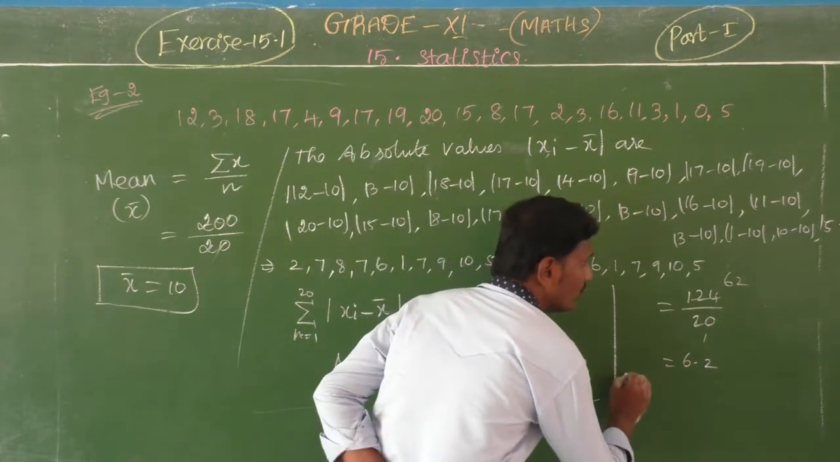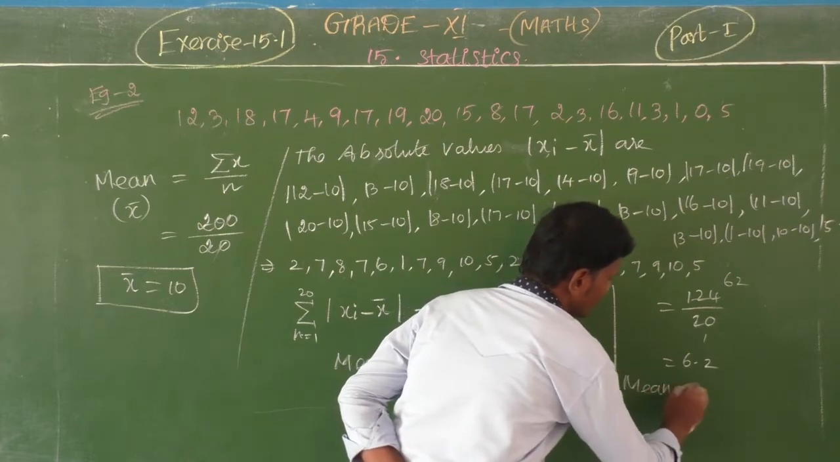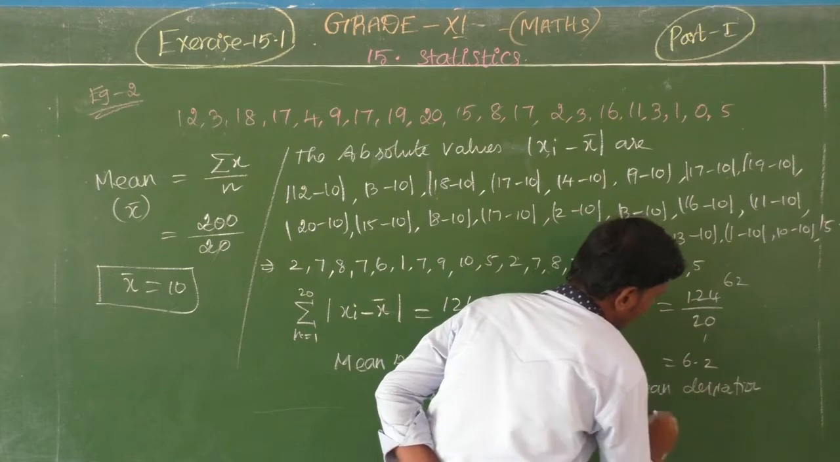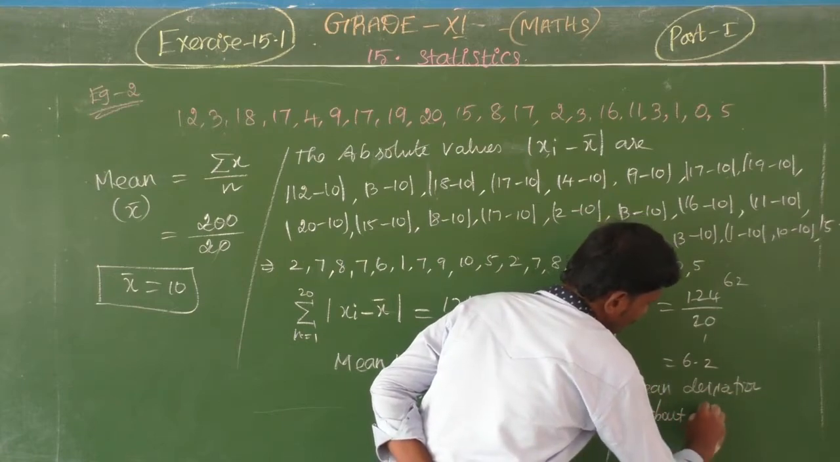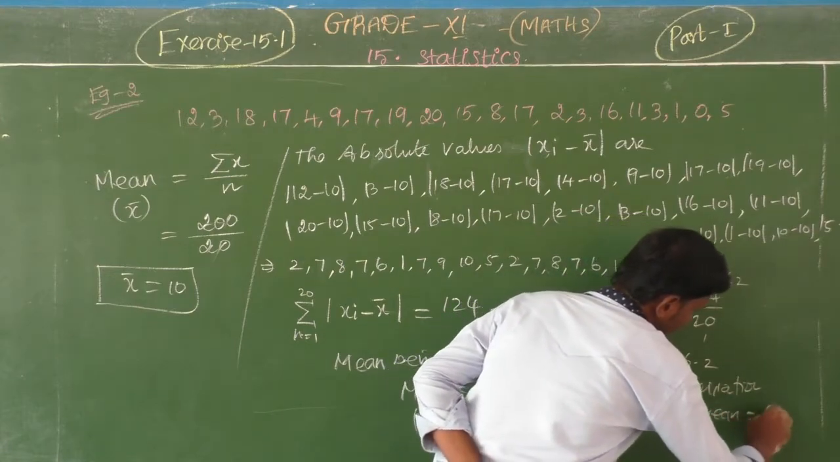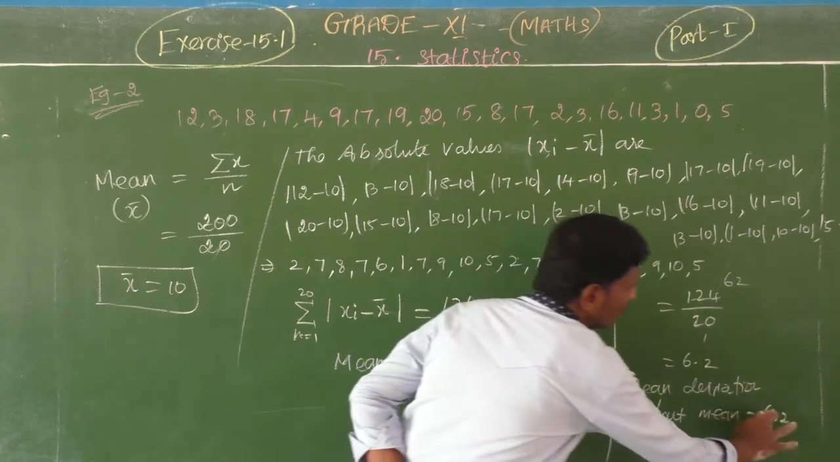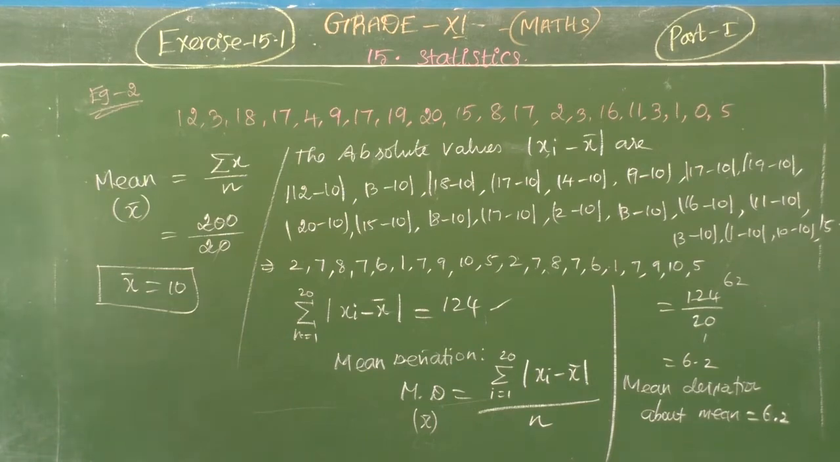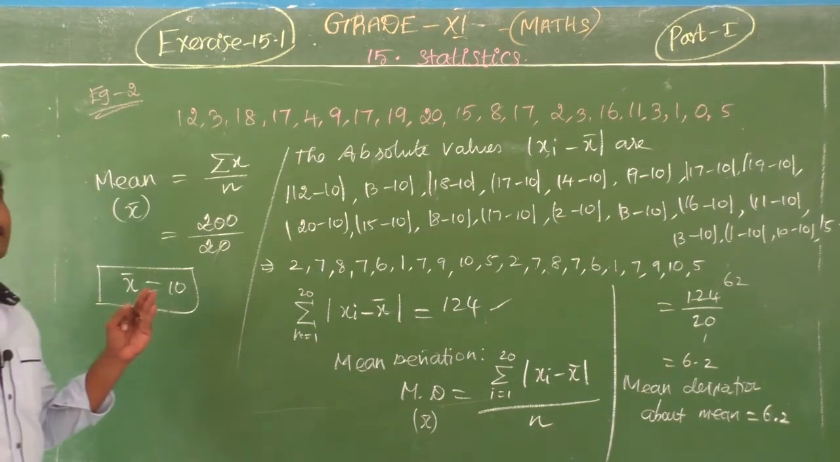6.2. So therefore, mean deviation about mean is equal to 6.2. So this is your final answer. Have you got it, children? Okay. So let me summarize the question.